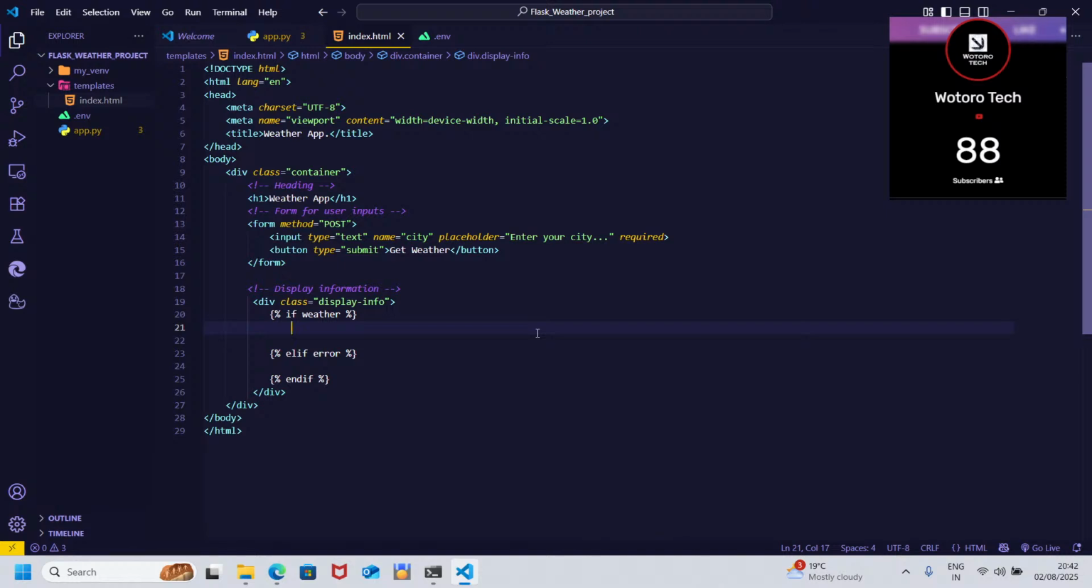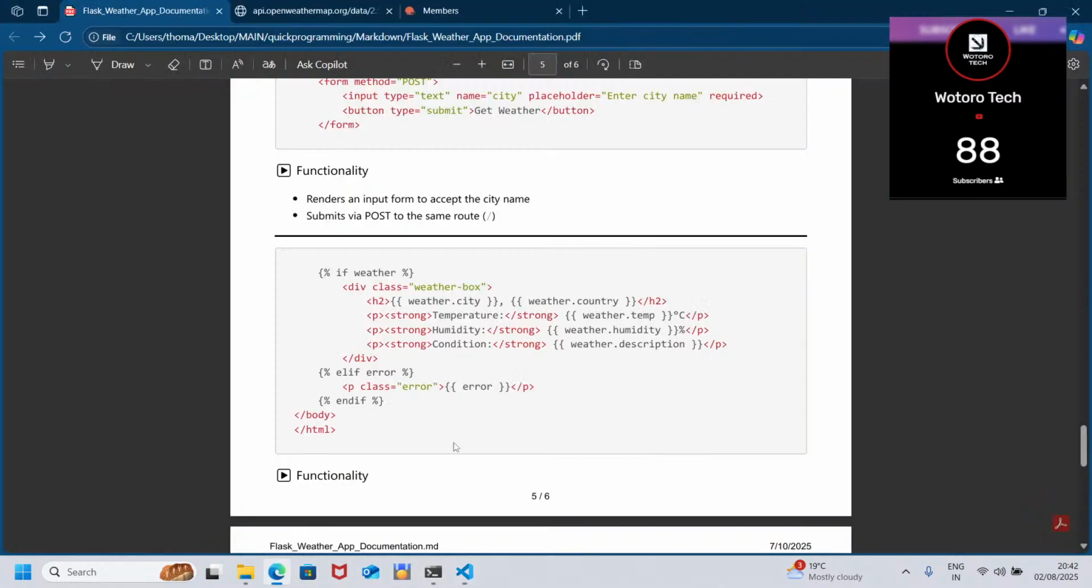So here if weather, now we're going to display. So we just say h1, weather dot city and weather dot country.